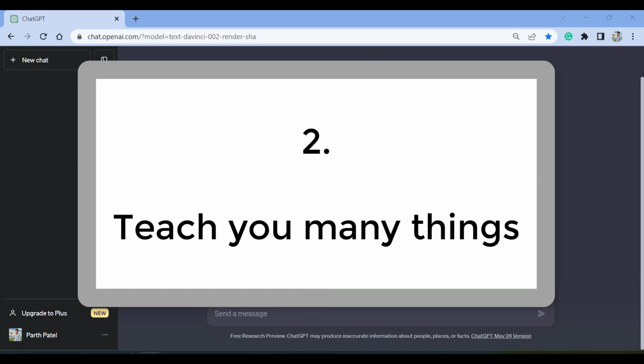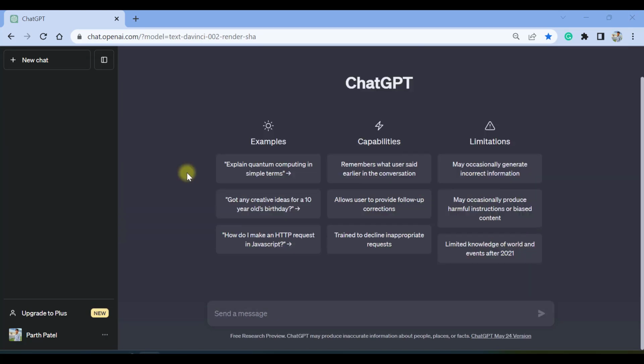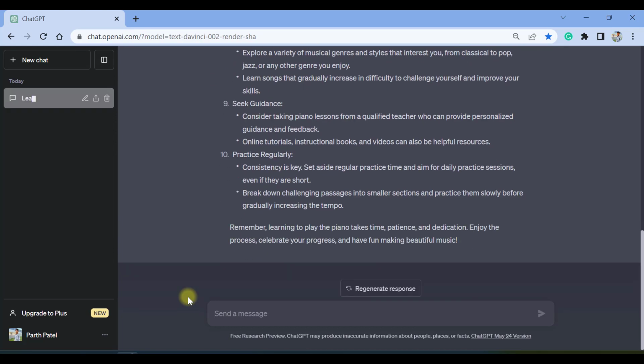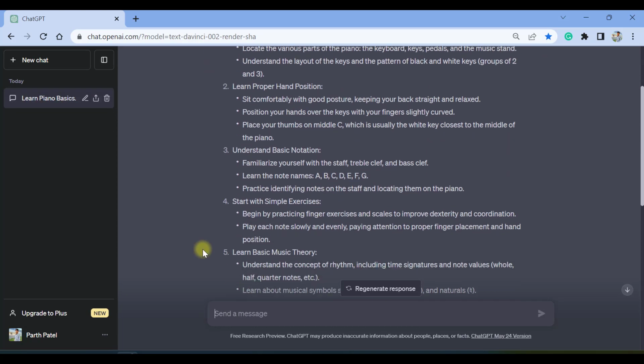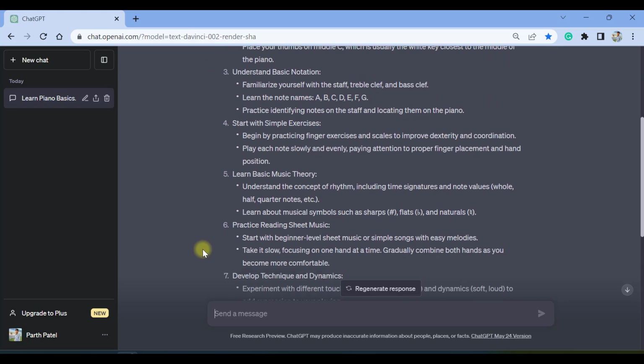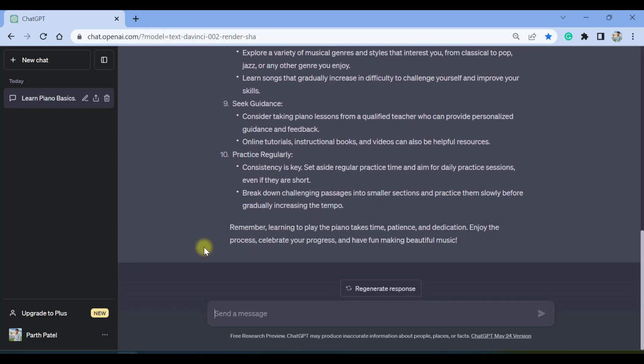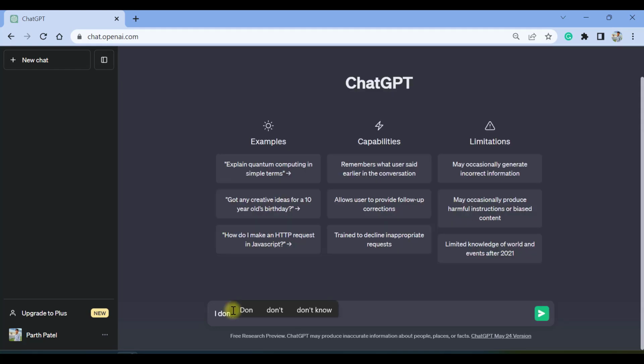ChatGPT can be your teacher as well. Yes, it can teach you various things. For example, let us say you want to learn piano. So you can directly ask ChatGPT to teach you how to play piano. So this is how ChatGPT can give you certain points which can make you learn how to play a piano. You can ask whatever you want to learn from ChatGPT.